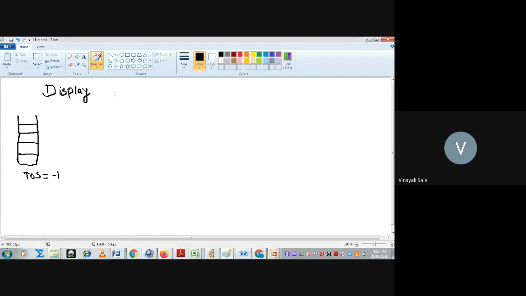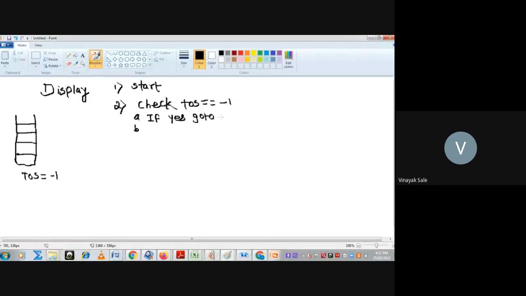So for displaying elements, first step is start. Second step, you have to check top is equal to minus 1. Then there are two conditions. If yes, go to step 3. If no, go to step 4.